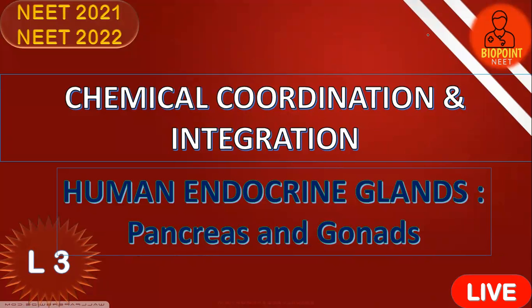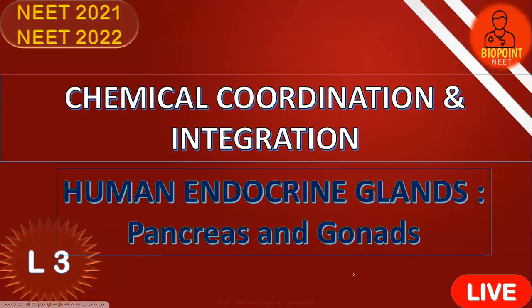Welcome once again to yet another supremely amazing session, lecture number 3, on the last chapter of human physiology that we were dealing with, chemical coordination and integration, for your syllabus-based NEET 2021 and NEET 2022 students. Today we are discussing the human endocrine glands, that is the pancreas, along with the gonads.